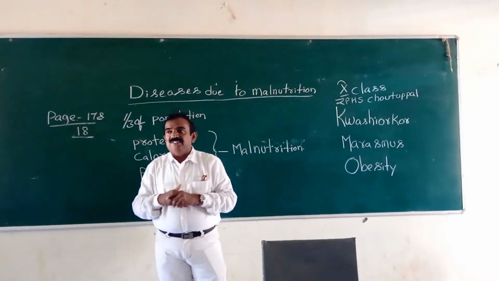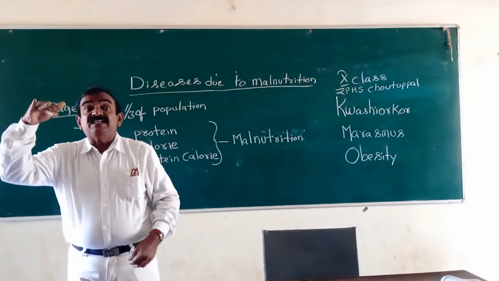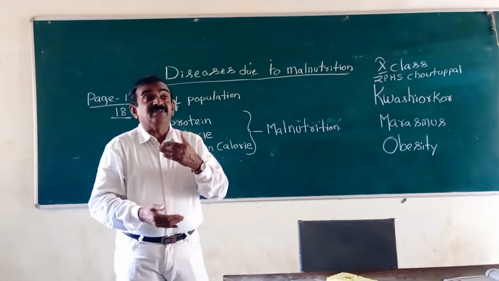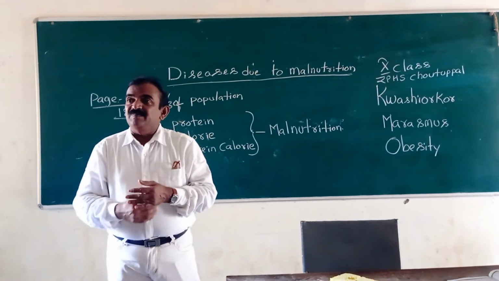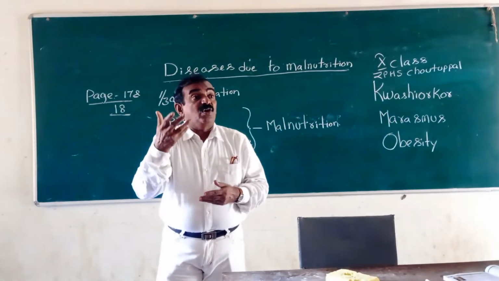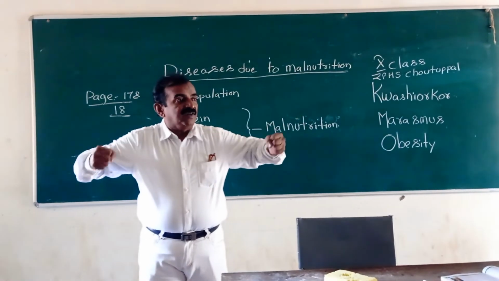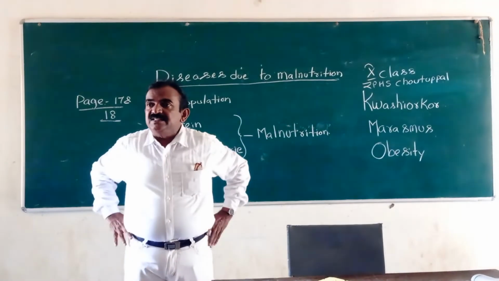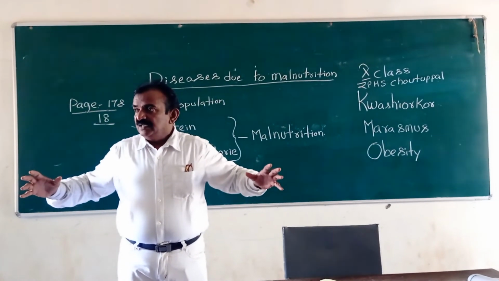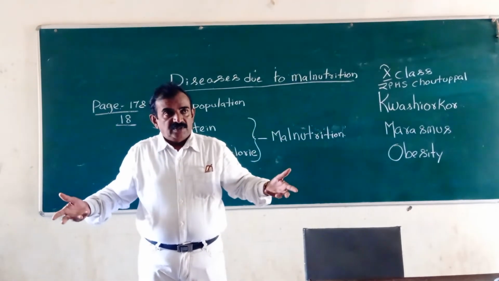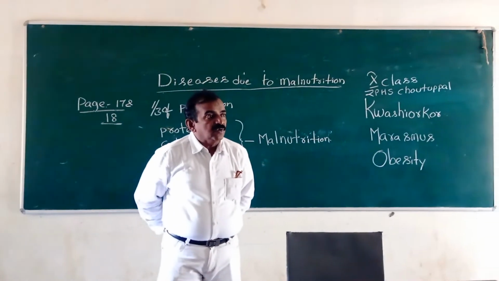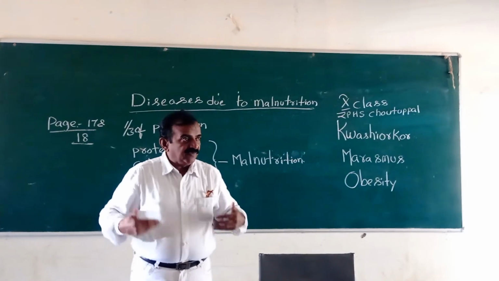Now I am telling you obesity. Obesity is a disease due to overeating. Some people eat more food, consume more fat, more calories, and thereby the child becomes fat. That condition is called obesity. Due to eating more food, more fat is deposited, and the child may grow into a fat man, a fat boy.